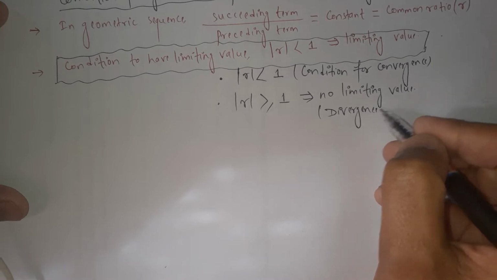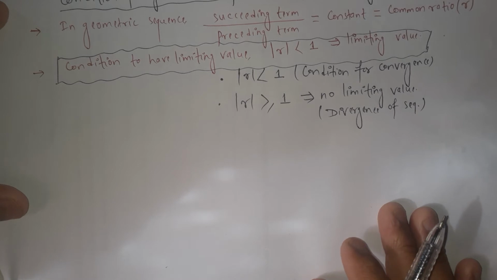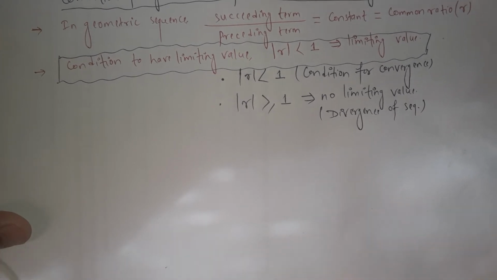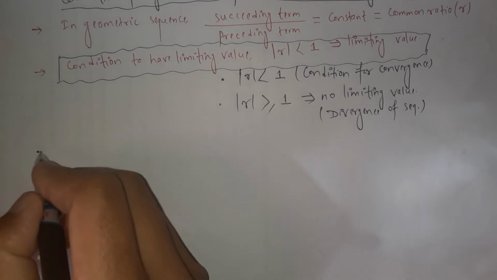It is also the condition for divergence of a sequence. These are very important terms about the divergence, convergence, and the limiting values. Let's discuss more through an example. Let's take an example.